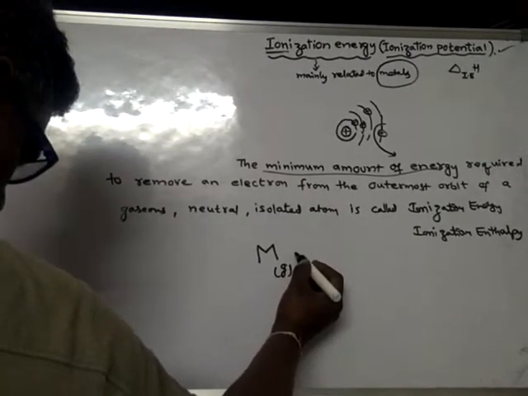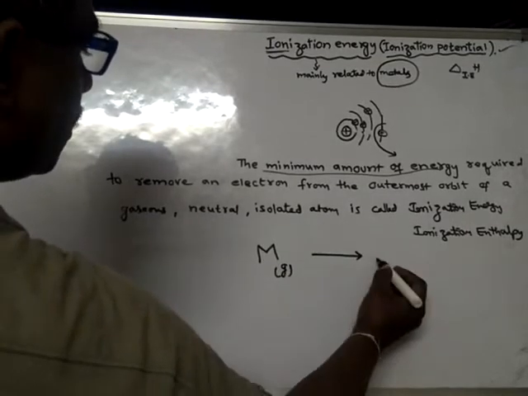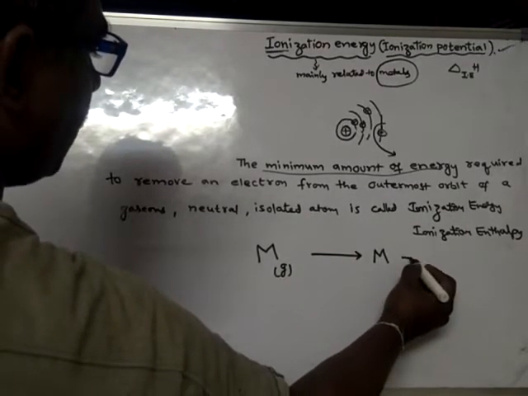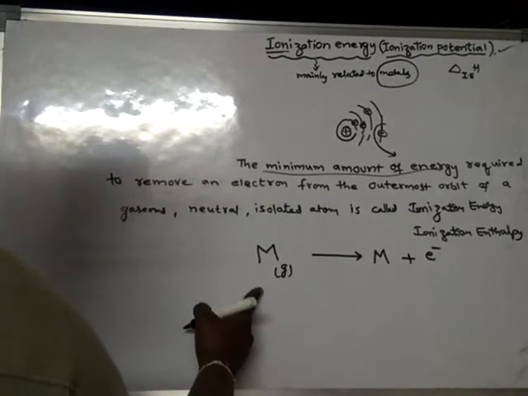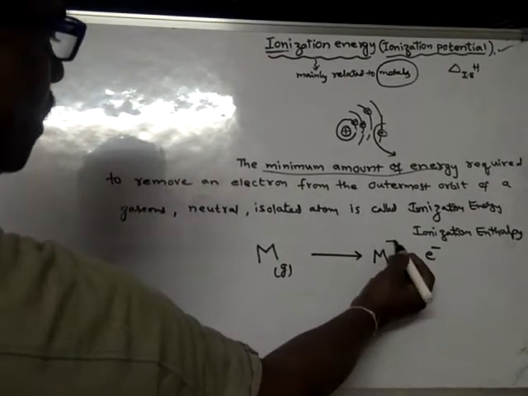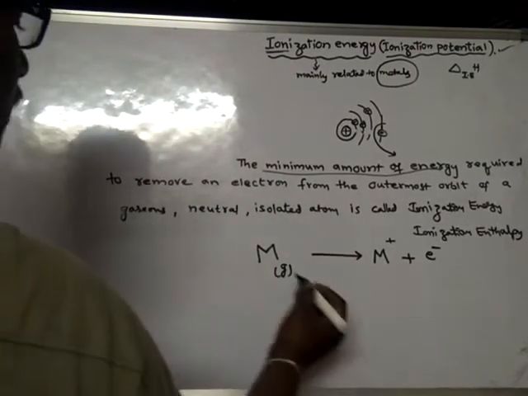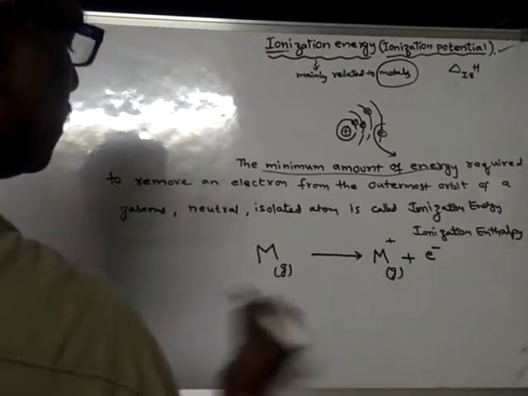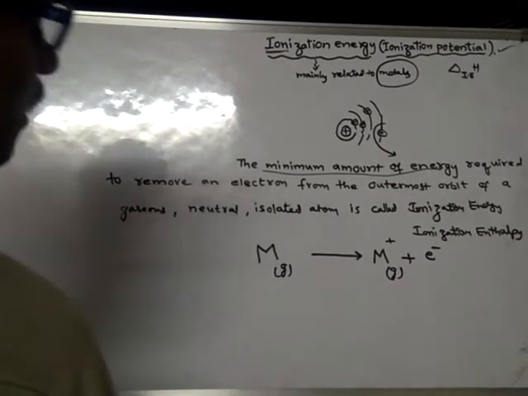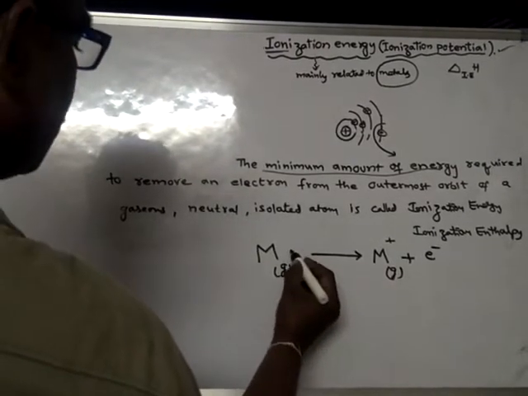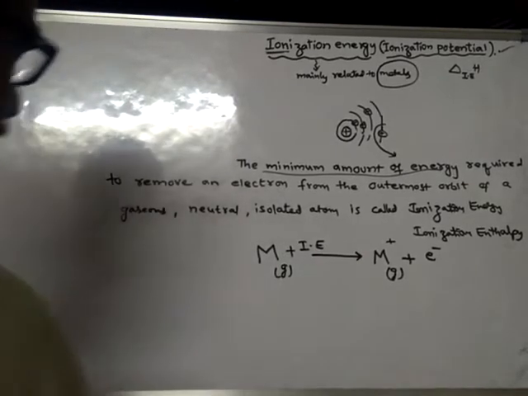In order to remove an electron, that means an electron is separated from the metal atom, the metal will become positively charged. This also will be in the gaseous state. So the energy spent in order to separate an electron from an atom is said to be ionization energy, or else ionization potential.